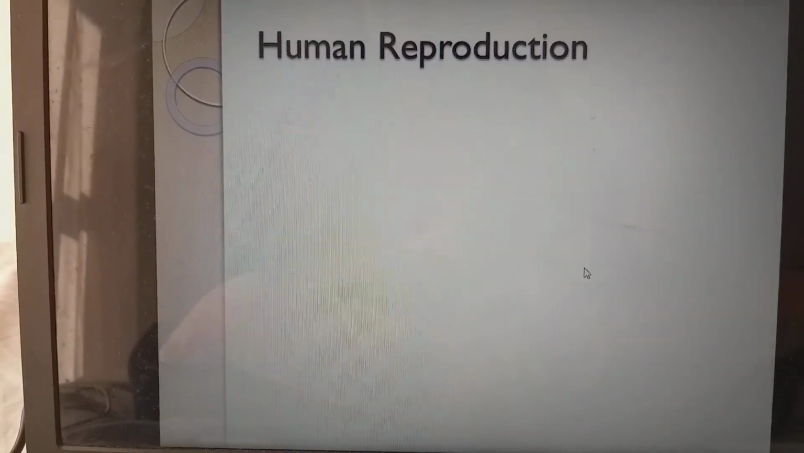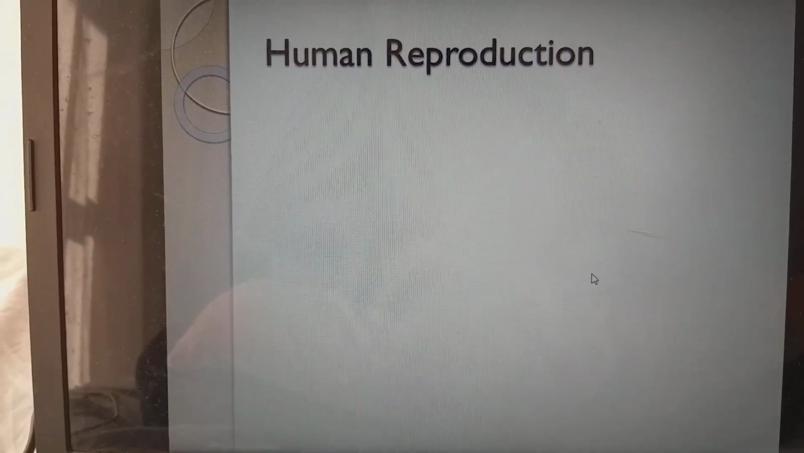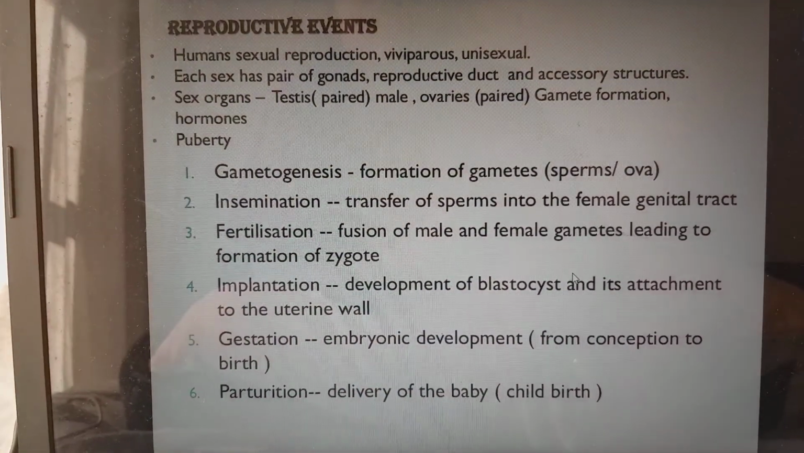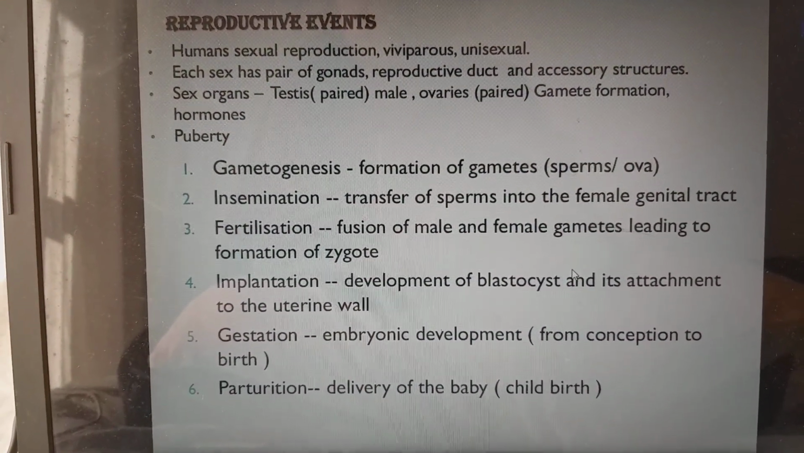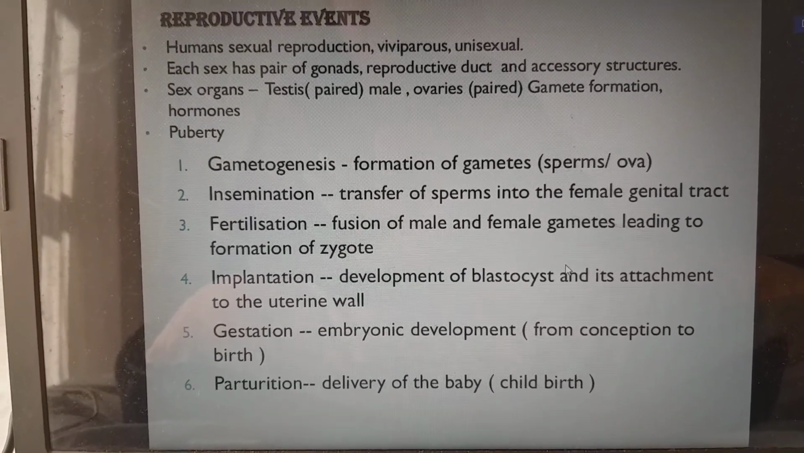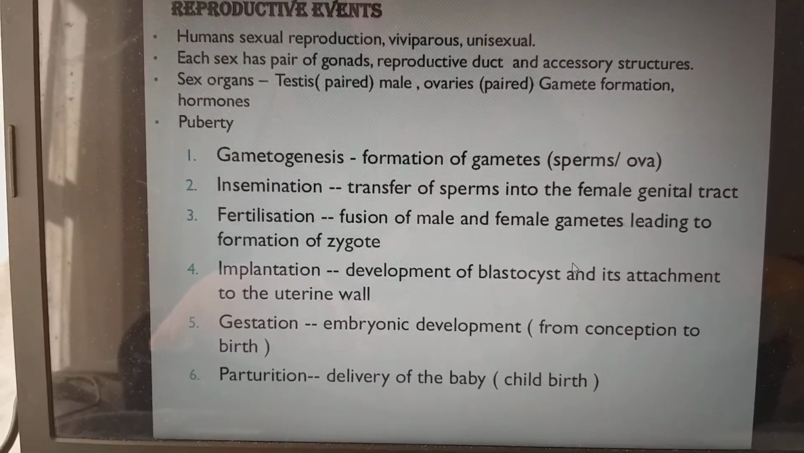Hello friends, now our topic is about human reproduction. Now we are going to see all about human reproduction. So first, reproductive events. Human sexual reproduction is viviparous, which means we give birth to live babies.